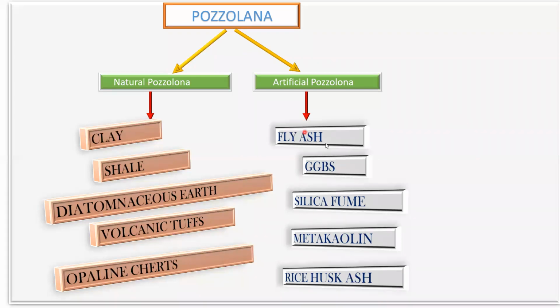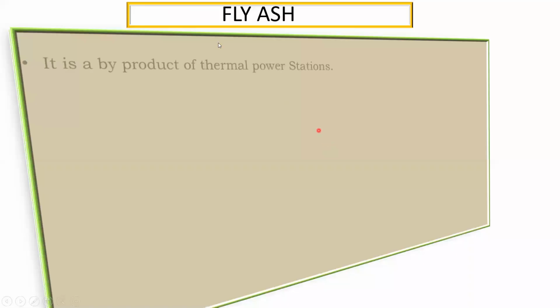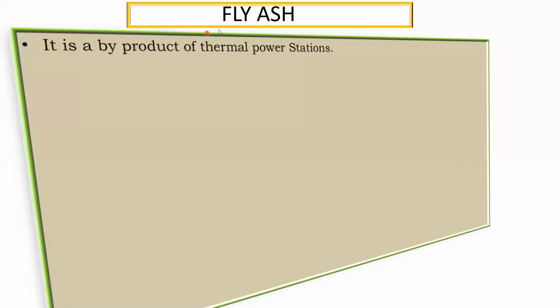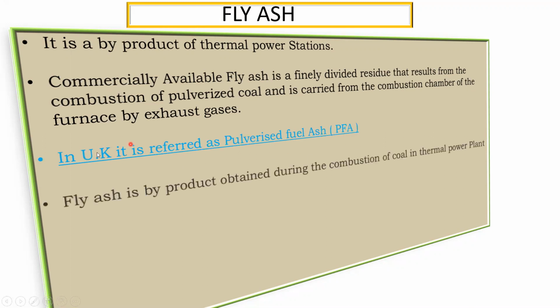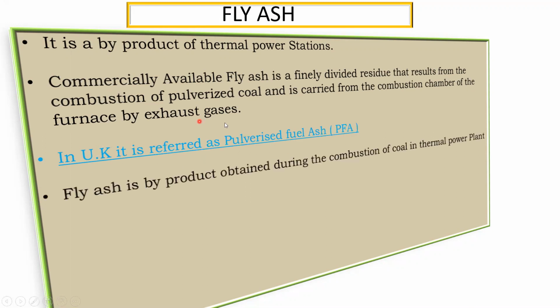To begin with, we know what is fly ash, but still we'll quickly go through it. It is a byproduct of a thermal power station, that is during the coal combustion. Commercially available fly ash is a finely divided residue that results from the combustion of pulverized coal and is carried from the combustion chamber of the furnace by the exhaust gases. In the United Kingdom, it is referred to as pulverized fuel ash, so you can call it PFA.